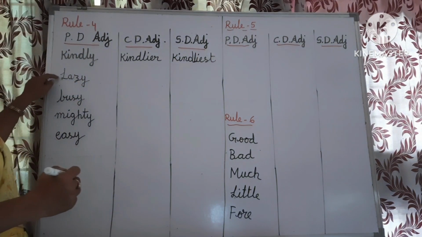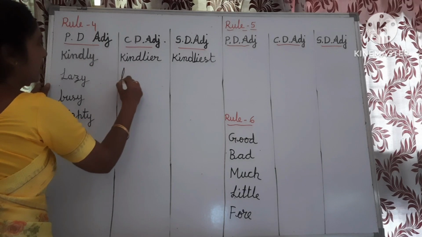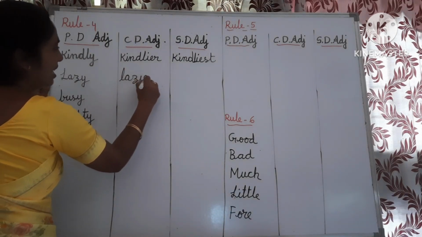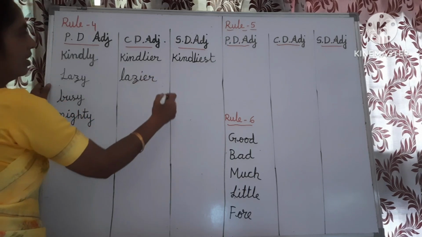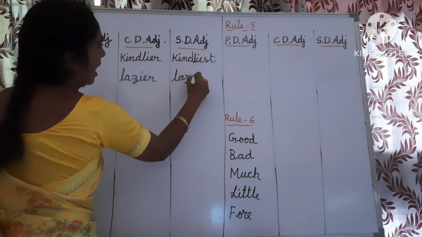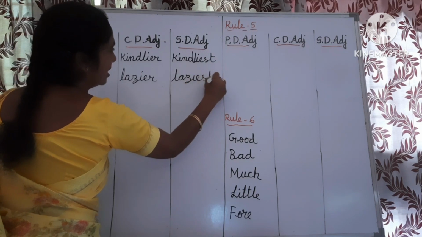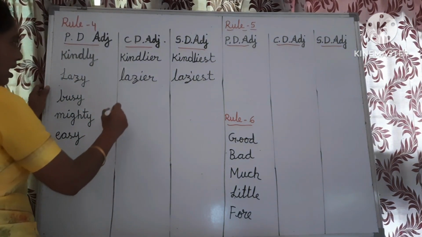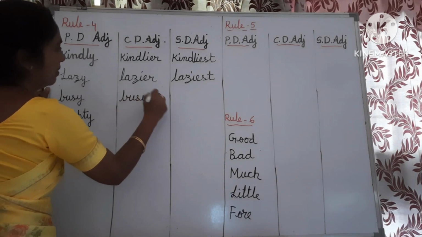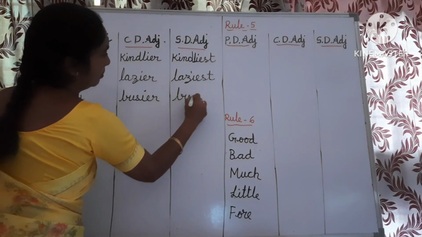Next, lazy, lazier. Remove y and add IER. Lazier. In the superlative degree also remove y and add IEST: laziest. Another example, busy, busier, busiest.